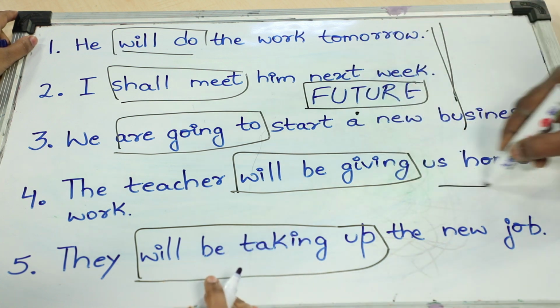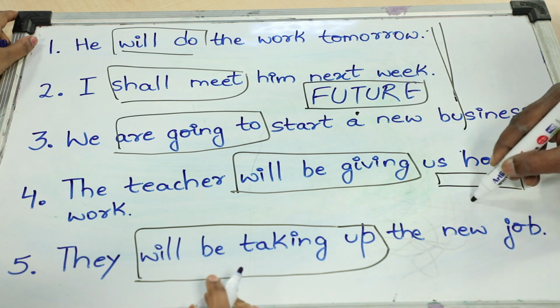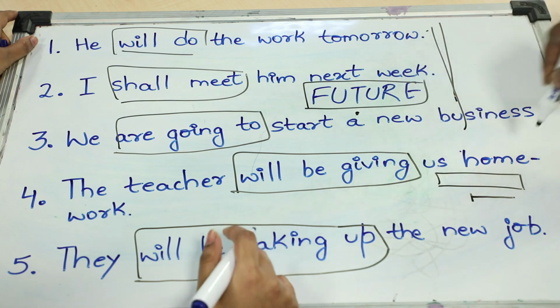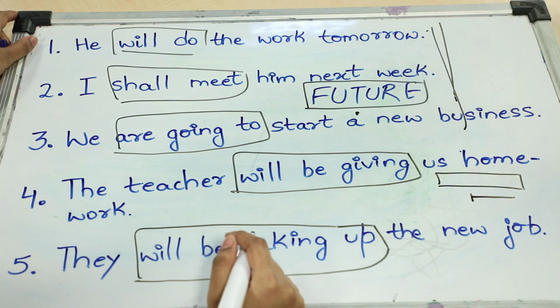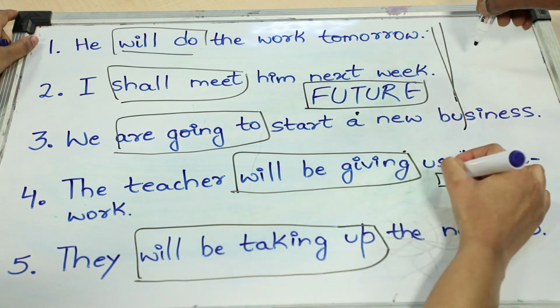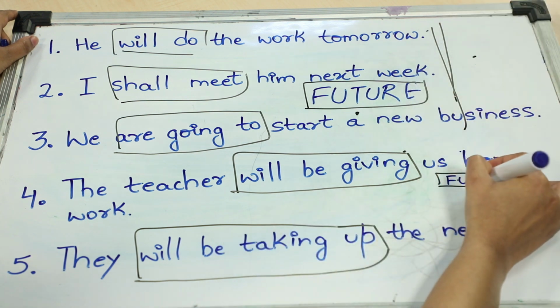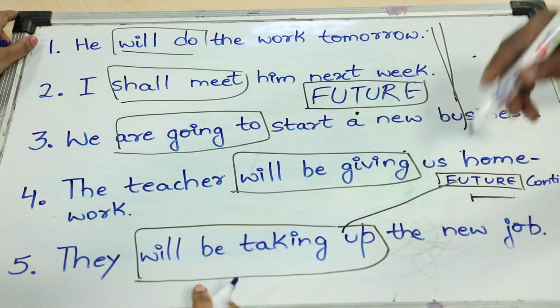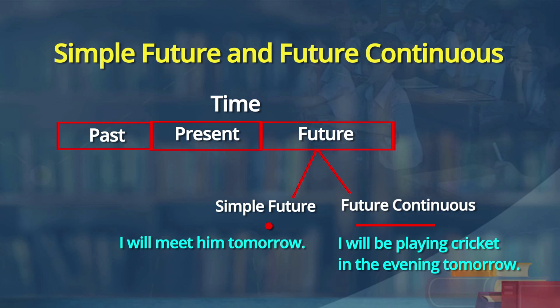But look at these two sentences. Future again, the future action starts and will be continuing. The teacher will be giving us homework, she will be continuously giving. So, that is what future continuous is, and this is simple future. Then, they will be taking up the job, continuously doing the job. Whereas this is one action, there it ends. In future continuous it will begin and continue.